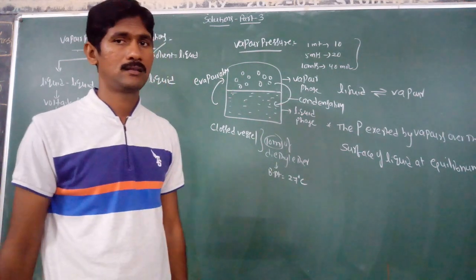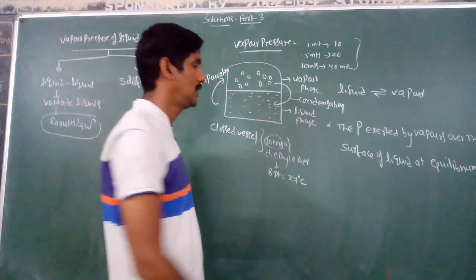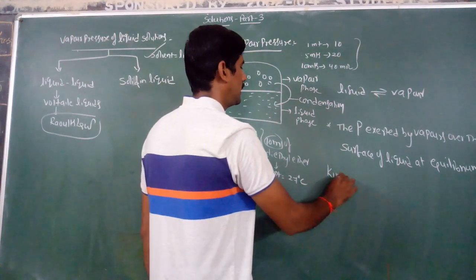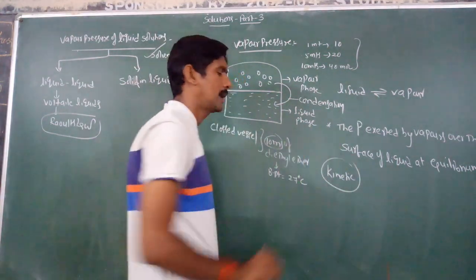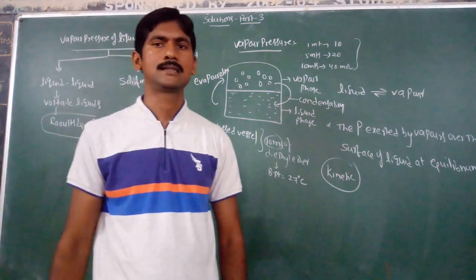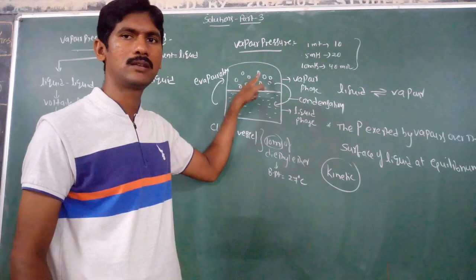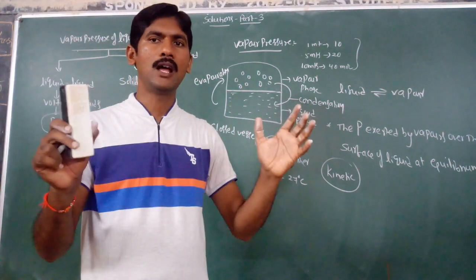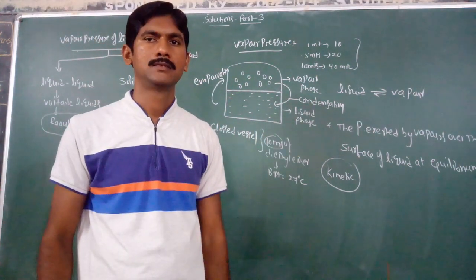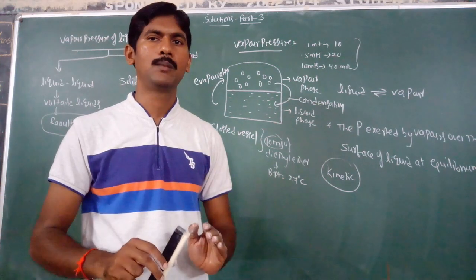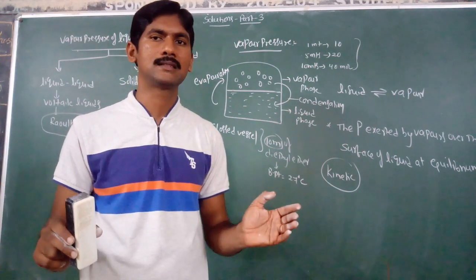You know the kinetic molecular theory of gases. According to it, the gaseous molecules randomly move in all possible directions.